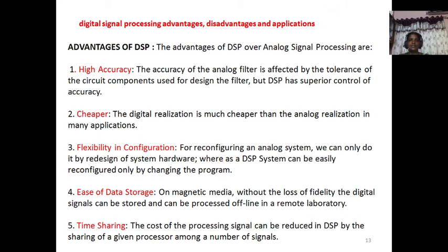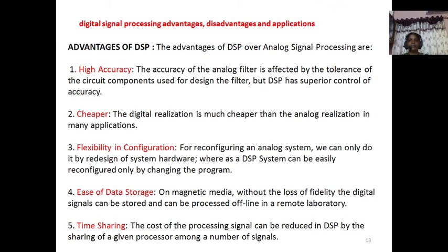What are the advantages of DSP? Some of the advantages are high accuracy, cheaper, flexibility in configuration, ease of data storage and time sharing. High accuracy, how can you say that? For analog signal processing, we need analog circuits. For those analog circuits, whatever components we are using have tolerances, in the design of filters for example, but DSP has superior control of accuracy. There are no such analog components we are utilizing.